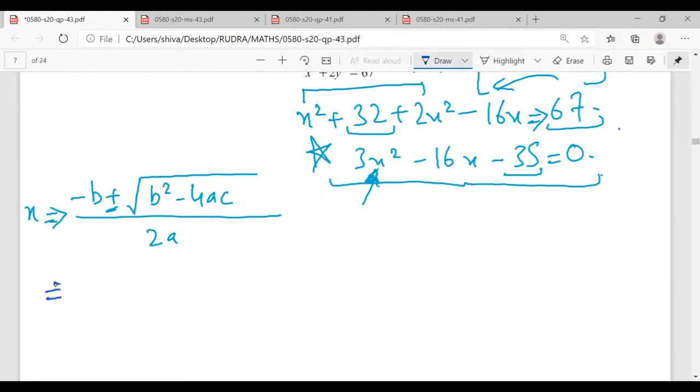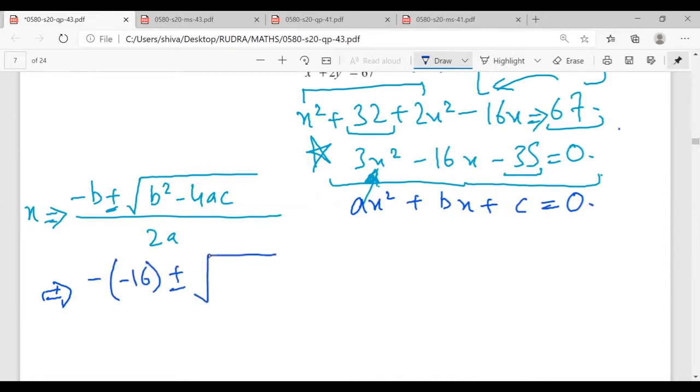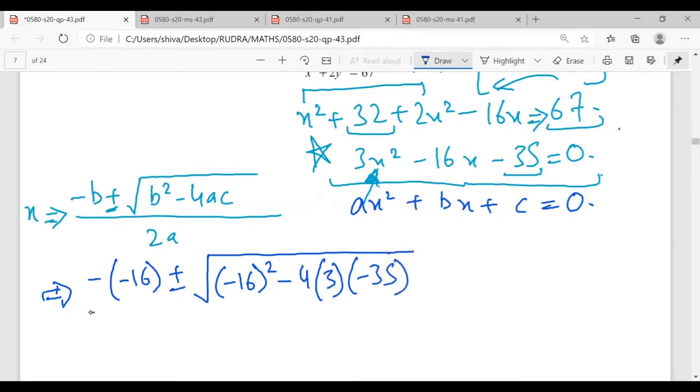So for example, when I use this formula, basically what this means is ax square plus bx plus c is equal to 0. So minus b implies minus of minus 16, plus minus root of b square, 16 square, minus 4ac, upon twice of a.